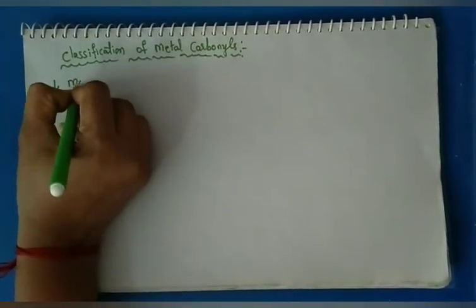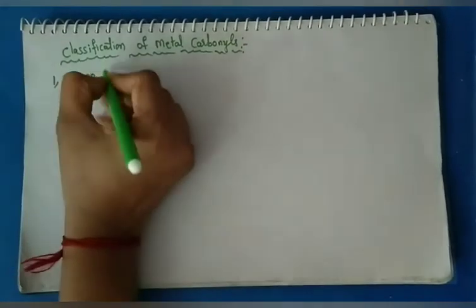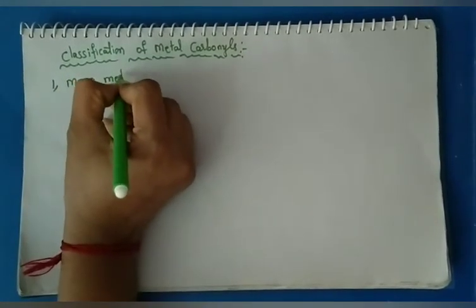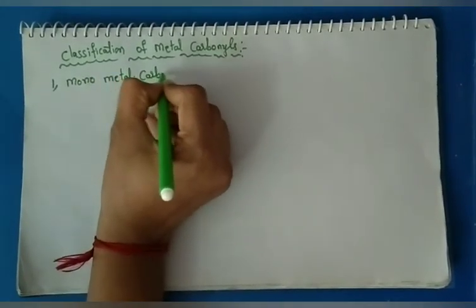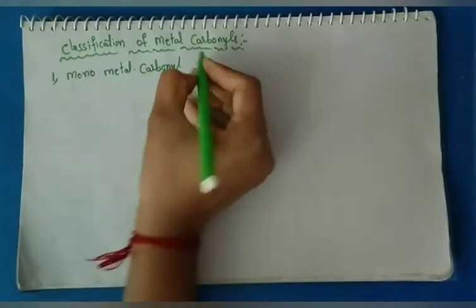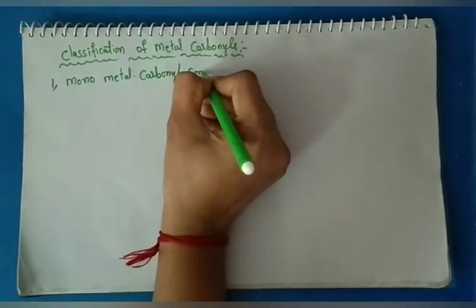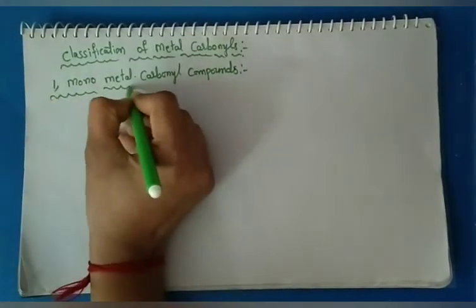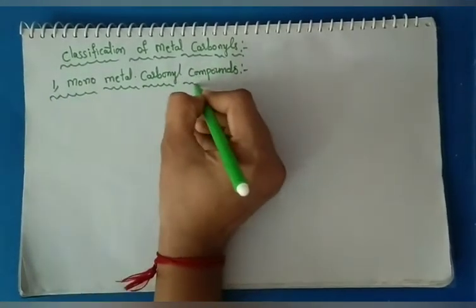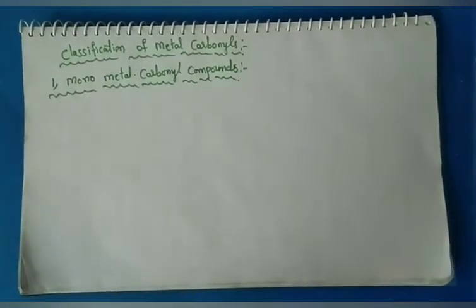First one, monometal carbonyl compounds. Mono means 1. The metal number only 1.